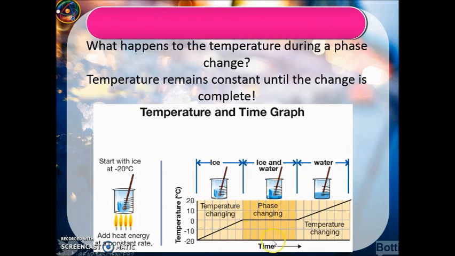So as time is going on, the temperature remains constant at 0 degrees until every little piece of ice chunk is gone. As soon as that little ice chunk is gone, immediately the temperature continues to rise and will continue to go all the way up to reach the boiling point, and then you'll see another flat line and it'll stay at 212 degrees Fahrenheit or 100 degrees Celsius until all the water is gone. So that's how that works. Okay, that's the end of our notes.